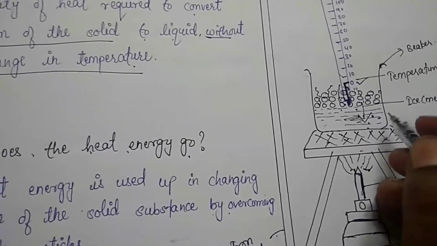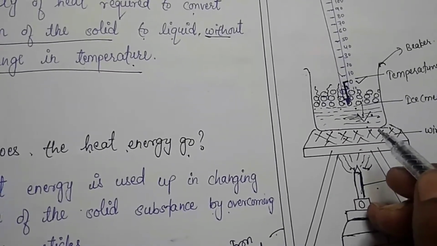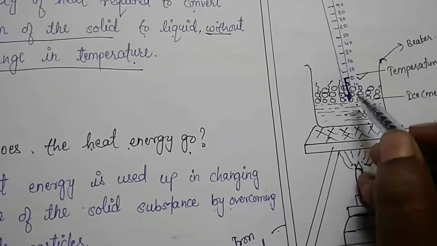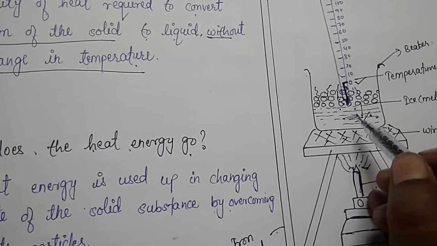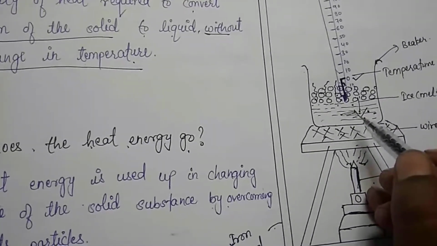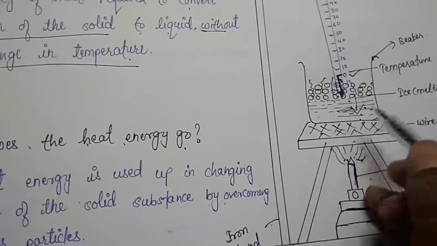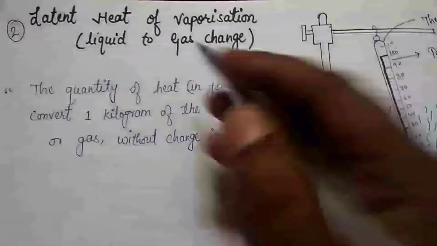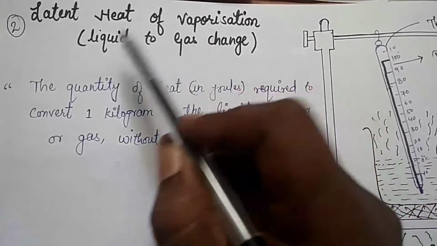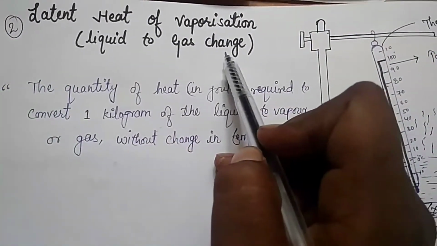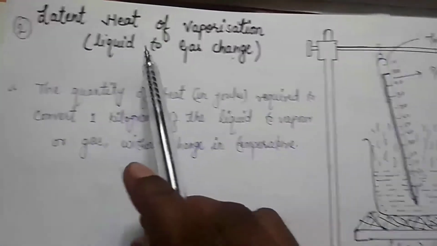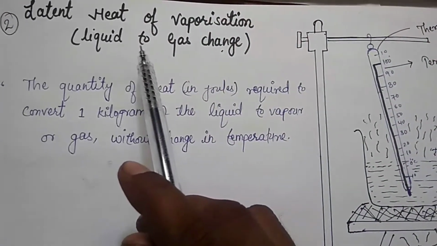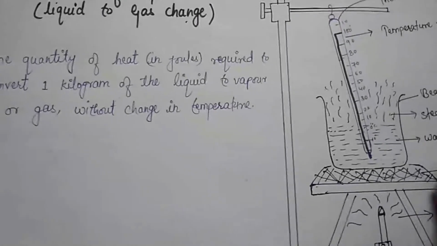Clear, children? This heat does not increase the kinetic energy of the particles, and hence no rise in temperature takes place during the melting of ice. Clear, children? Now second, latent heat of vaporization, liquid to gas change, children. The latent heat of vaporization can be studied by performing an experiment which is as follows.